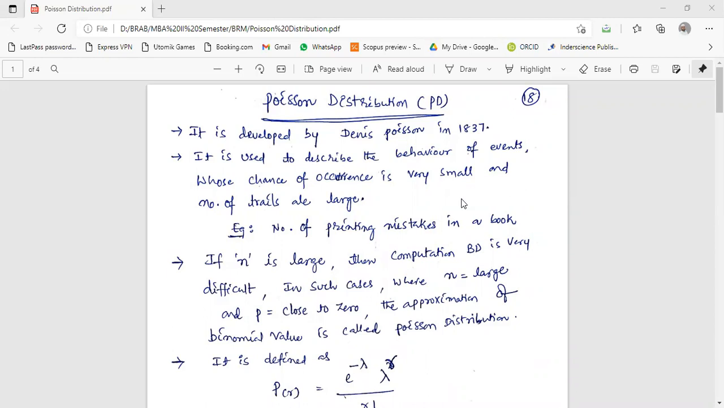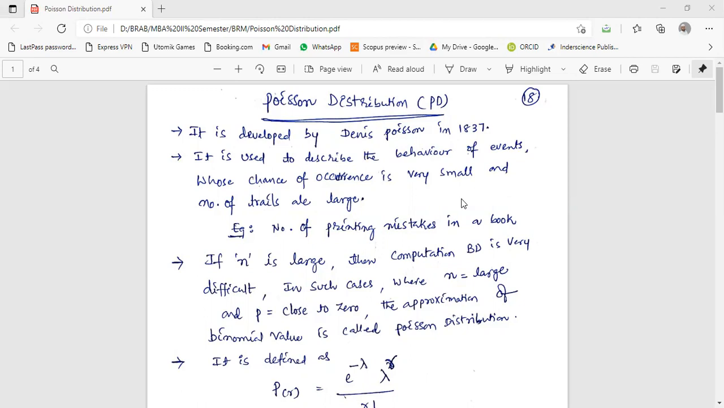Poisson distribution was developed by Denis Poisson in the year 1837. Before that, binomial distribution was there. It was developed by Bernoulli. So binomial distribution is also known as Bernoulli distribution. This distribution is named after Denis Poisson. Poisson is the name of the person.